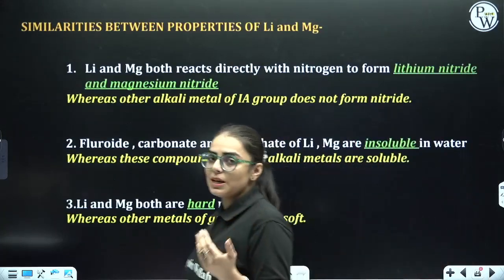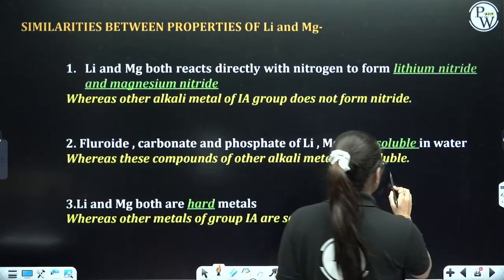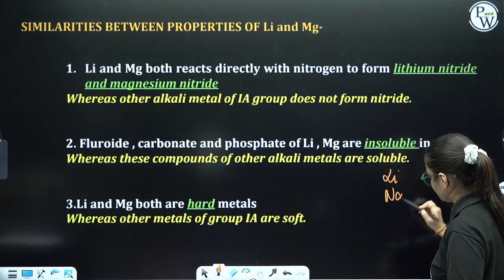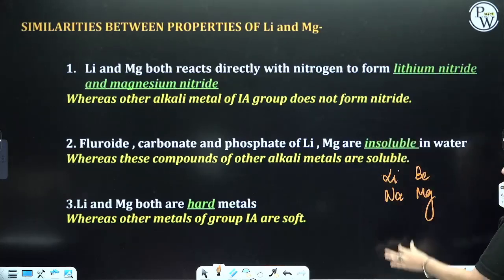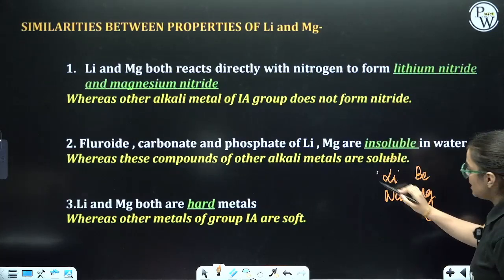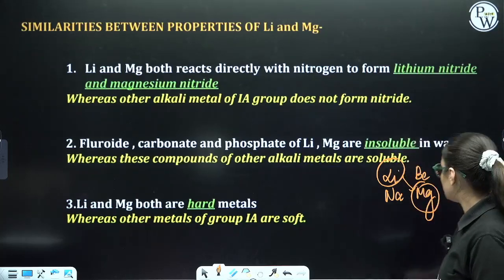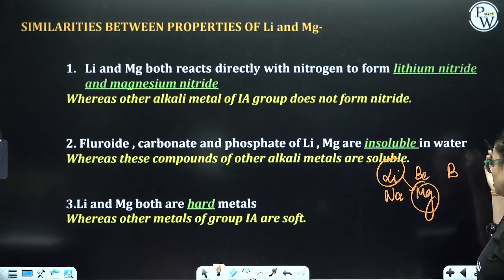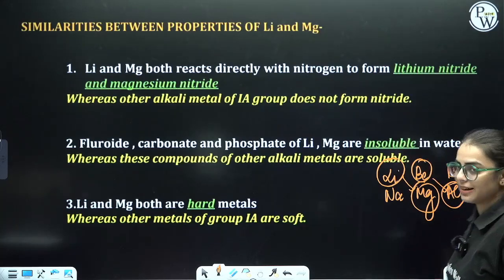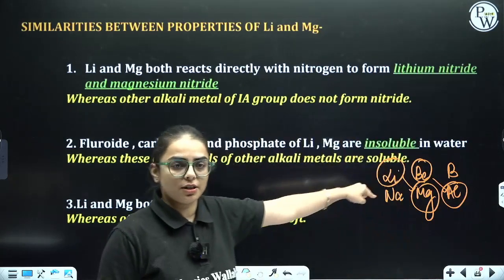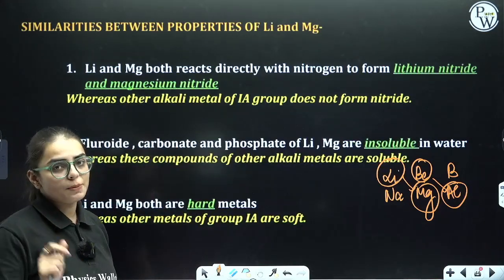Now there are also similarities between lithium and magnesium. They also exhibit diagonal relationship. This is your first group, this is the second group. If you see, lithium and magnesium are diagonal to each other, so they will have the same properties, right? Similarly, here will be the 13th group. So beryllium and aluminium show the diagonal relationship. First group, second group, 13th group. So I am showing you diagonal relationship between the second period and the third period.